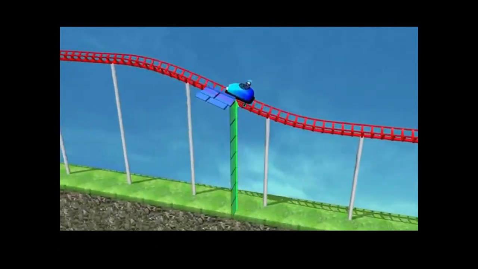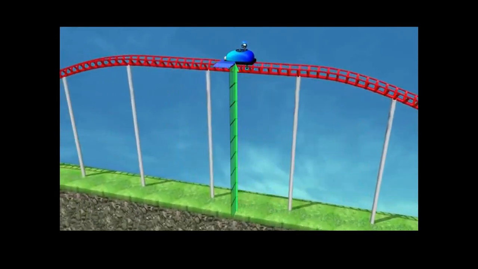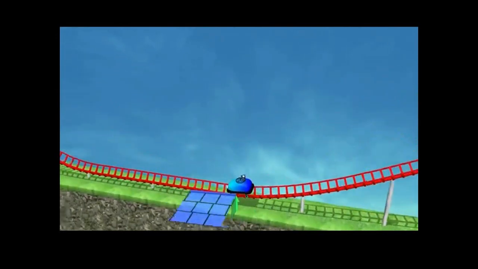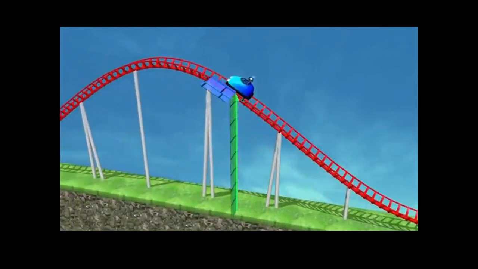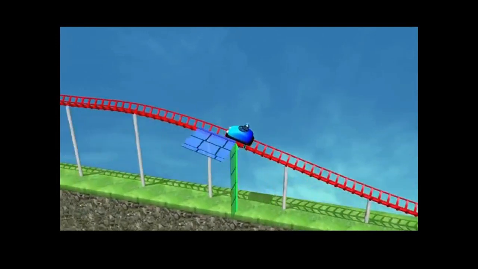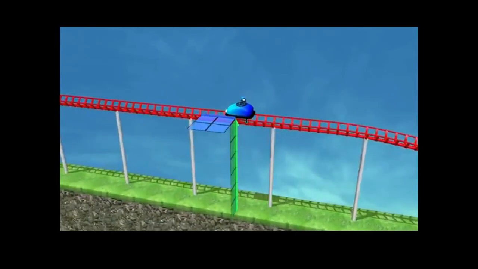Now as the car moves up, its potential energy increases and we see kinetic energy decreases, and as it comes down, its kinetic energy again increases. Hence, when the car moves up, its potential energy increases, kinetic energy decreases, and when it comes down, its kinetic energy increases and potential energy decreases.